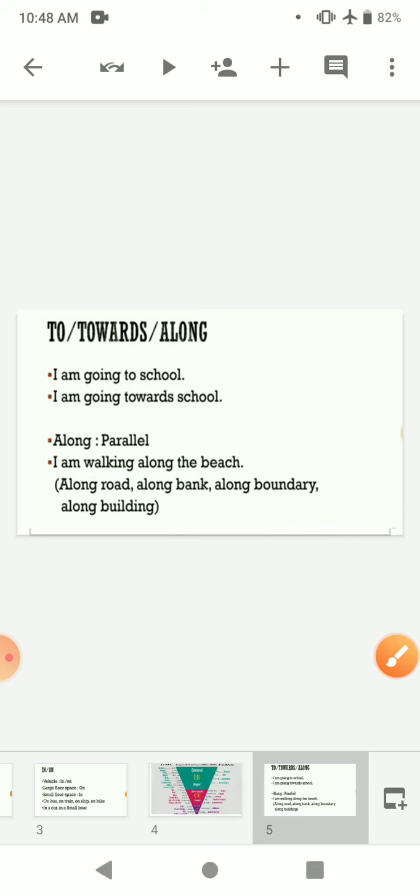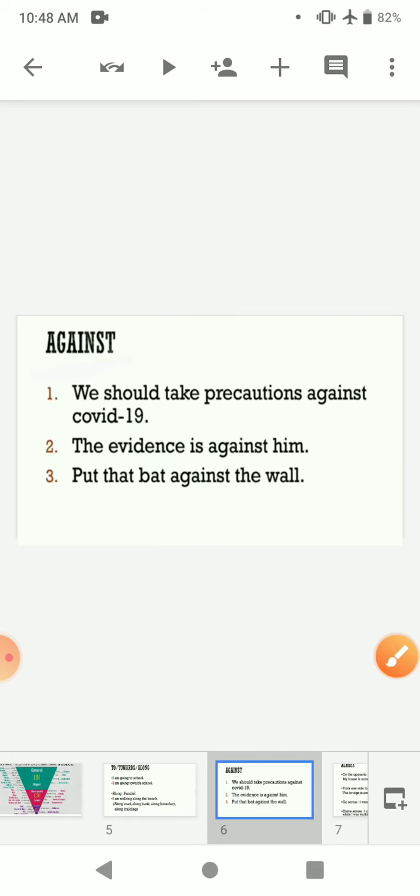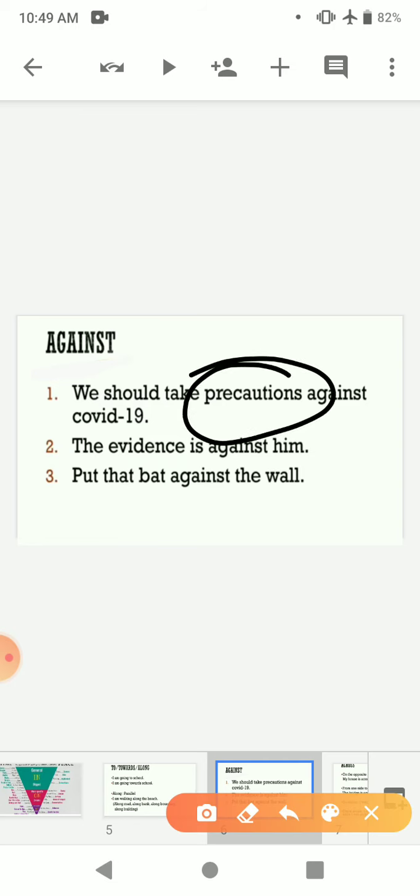Now we have the preposition against. This preposition is used when we are in opposition, in defense or anti. So we use this preposition. For example, just look at the example. We should take precautions against COVID. The evidence is in opposition to him, against him. And against is used in one more term.